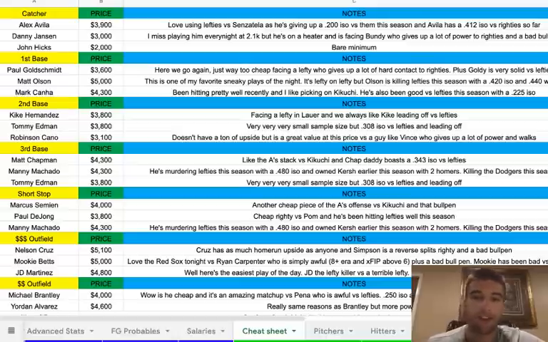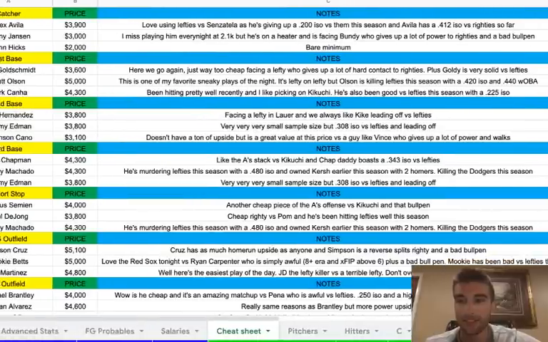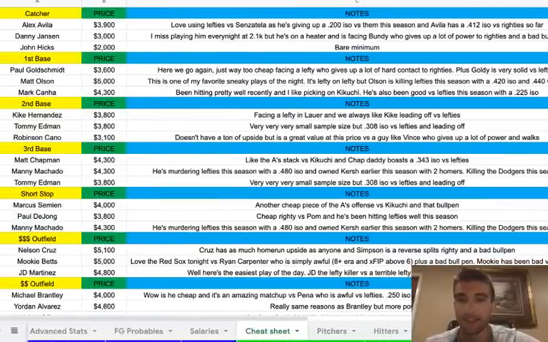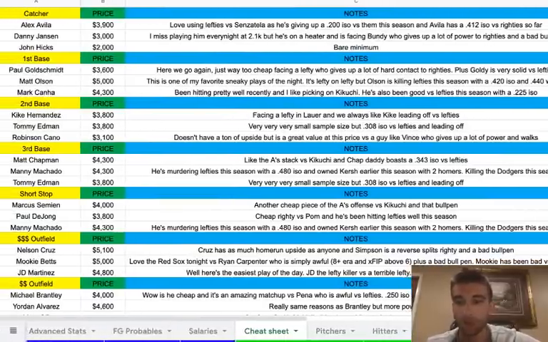Then Matt Olson at 5K. So this is one of my favorite sneaky plays of the entire night. I can't expect he's going to have much ownership at 5K, especially in a lefty-on-lefty matchup. But Olson is killing lefties this season with a 420 ISO and 440 wOBA versus them. So he's been better versus lefties this season. I do like attacking Kikuchi in this slate. And all the A's are pretty much affordable, so they're really easy to stack. So I really like Matt Olson tonight. Can't expect him having much ownership. He's my low-owned dong call of the night.